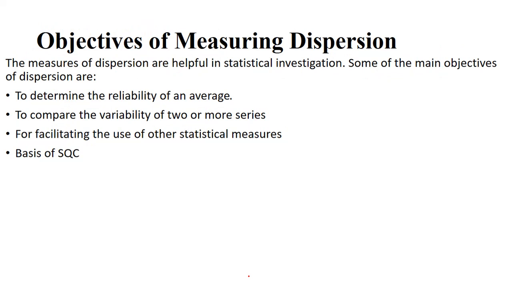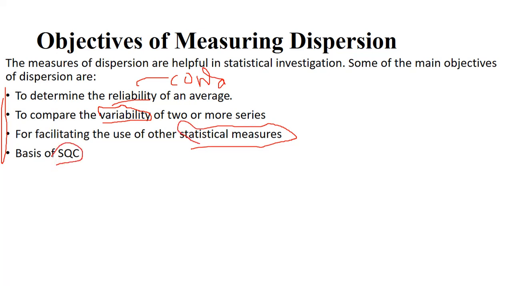Now we can see the objectives of measuring dispersion. These four are the major objectives. Number one is to determine the reliability of an average, meaning consistency, the consistency of that data set. Second, to compare the variability of two or more series; for comparing we need at least two data sets. Third, facilitating the use of other statistical measures, for example inference and testing, all come under this. Fourth, basics of SQC, meaning statistical quality control.